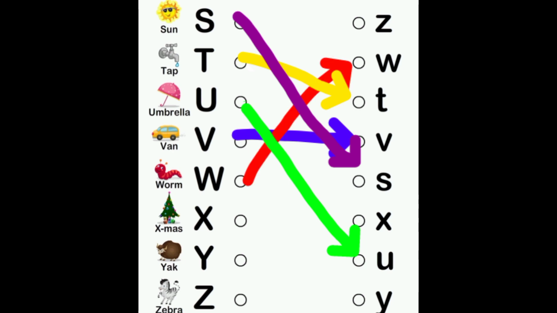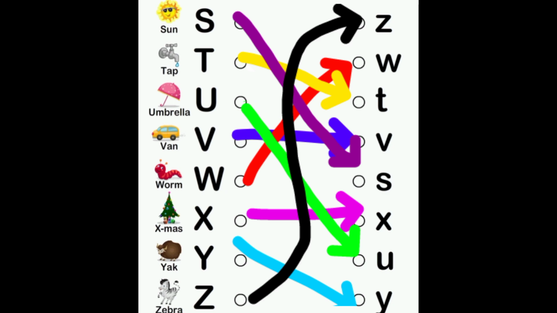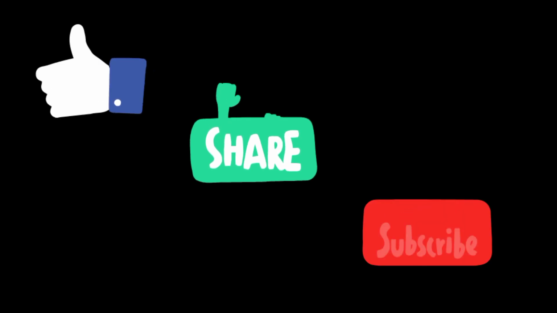W small w. X. X for Xmas tree. Small x. Y. Y for yak. Small y. Z. Z for zebra. Z. Small z.